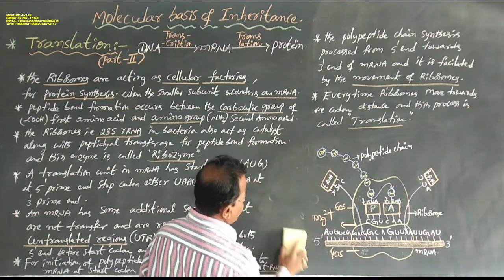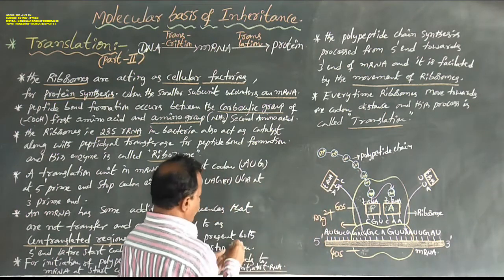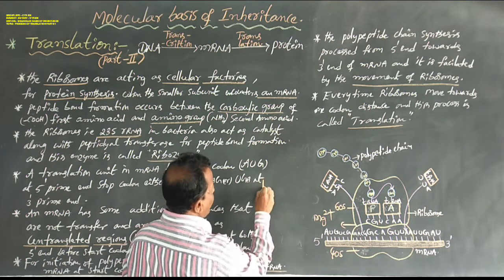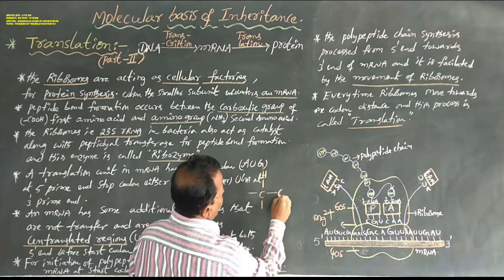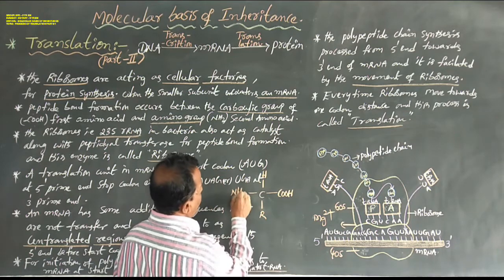Dear students, generally this is the chemical structure of an amino acid. This is a carbon, and the carbon is surrounded by hydrogen, a carboxyl group, an R group, and an amino group.